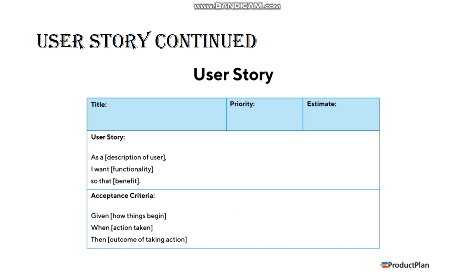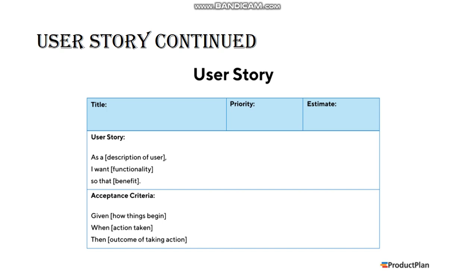Now you can see this is the official format of how we have to define a user story. You can see the title here, the priority, and the estimate of how much time is taken to complete the user story. You can see the description of the user, what is the functionality, and what are the benefits, to be declared here. Acceptance criteria, we'll be talking about acceptance criteria in our upcoming videos, in the very next video. So here you can see how things begin, what are the actions to be taken, what are the outcomes of taking the action. Now, this is how a user story is defined in multinational companies, and it differs from company to company.